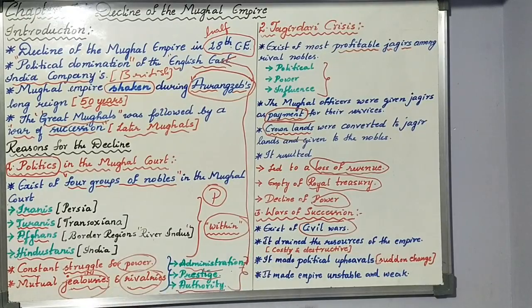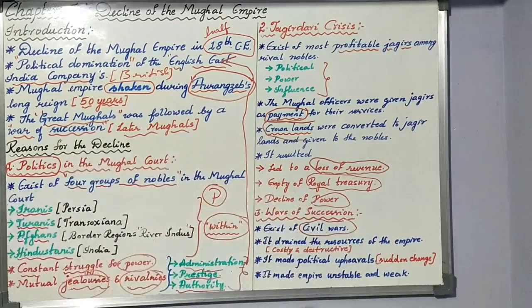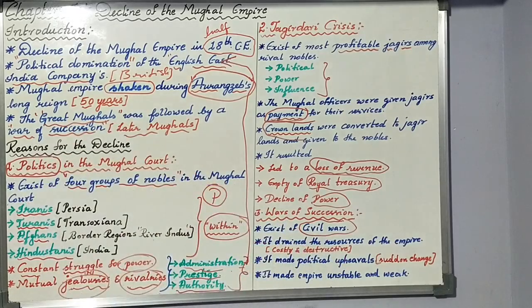That did not affect the nobles, but it affected the resources of the Mughals. The resources in the Mughal court, that they started to use, were very costly and destructive. That drained the resources of the empire. And at the same time, it caused political upheavals. Upheavals means sudden change.